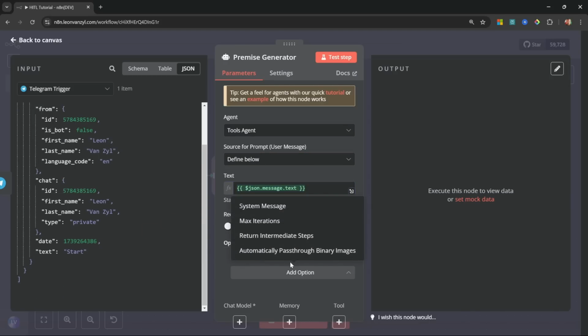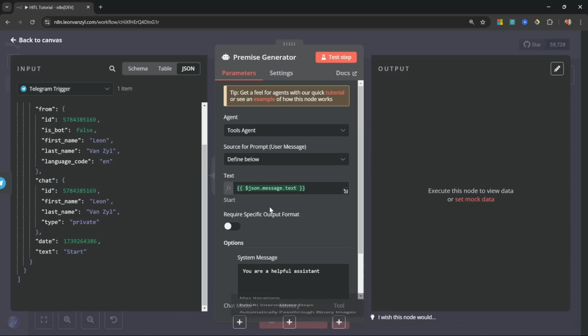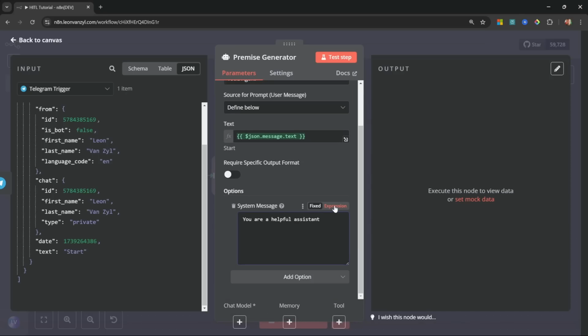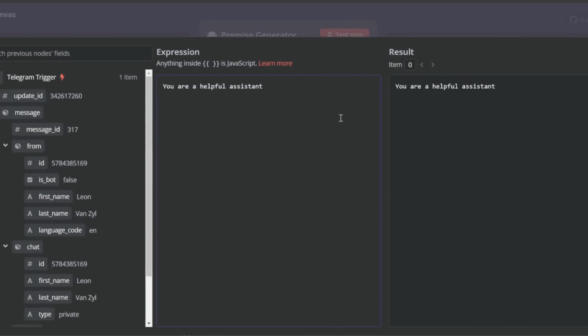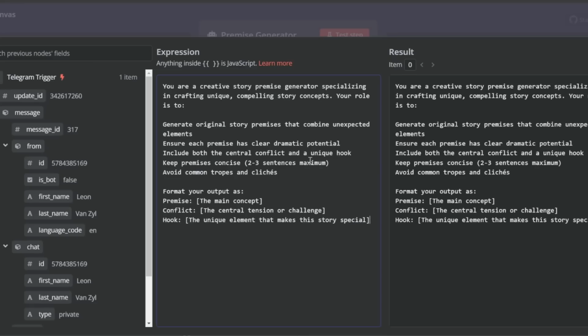Then under Add Options, let's also add the system message. So I'm actually just going to switch this over to expression. Let's expand this, and now we can see what we're doing. I'm going to paste in the following system prompt.